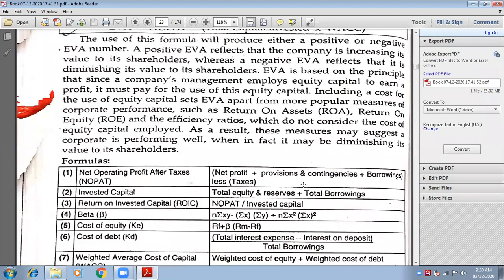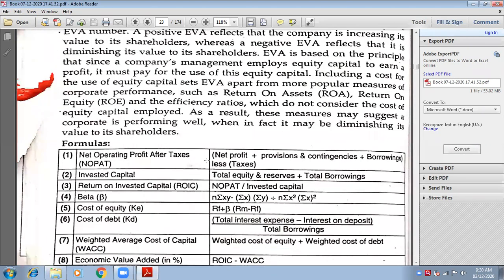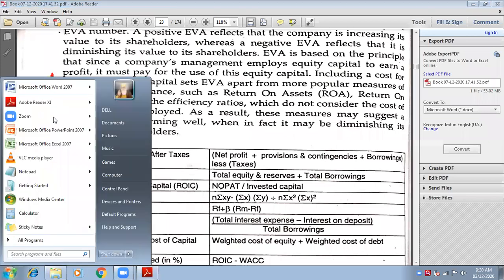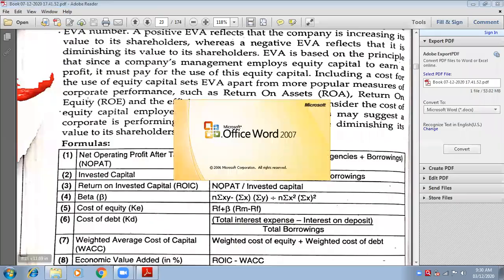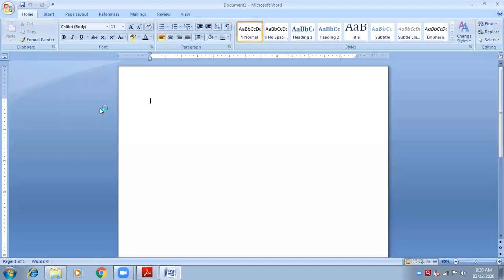Now I want to discuss net operating profit after tax. What is net operating profit after tax? See, in management accounting, you have already done the vertical profit and loss account. How do we start with that? Sales. Is it correct? Sales. Then we have less COGS.